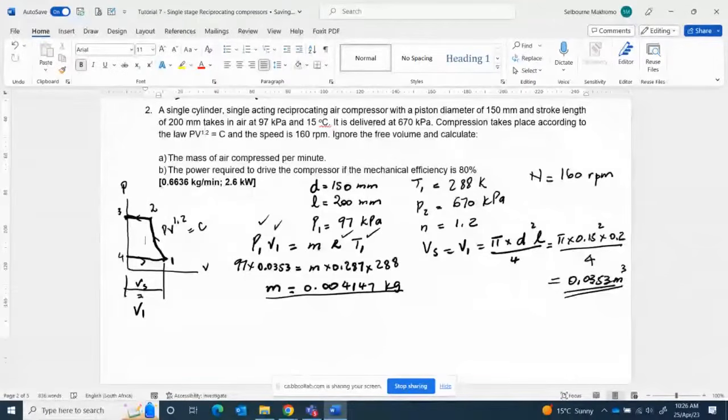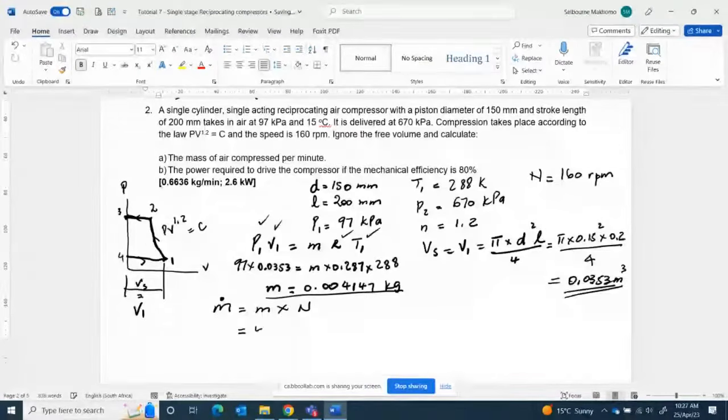But the question says calculate m per minute. So you can still get marks, but you won't get full marks. Per minute, we say, is now the mass flow. There's a dot on top there. Once you see that dot, it is the mass flow rate. The one without is just mass, total mass. So m dot is the mass flow rate. It is going to be our mass multiplied by the compressor speed to convert it to per minute.